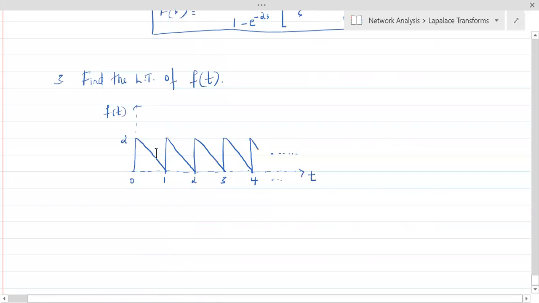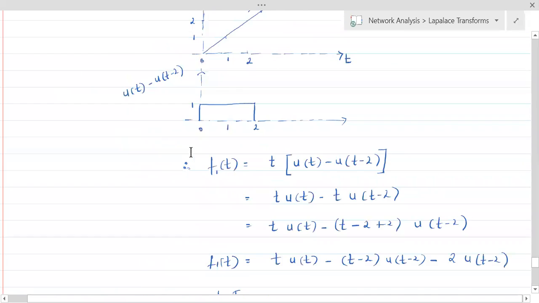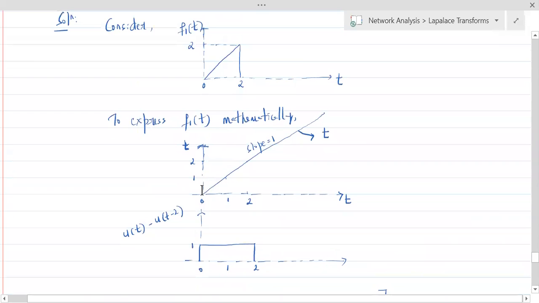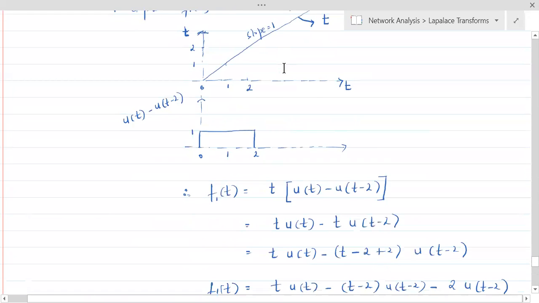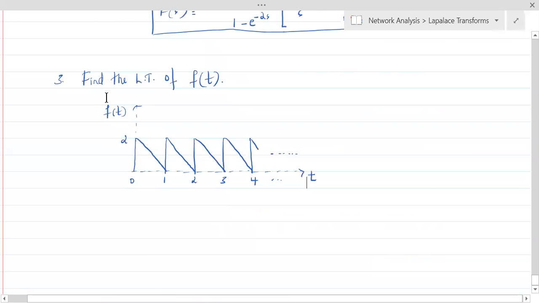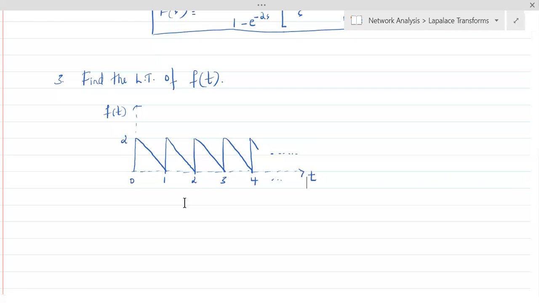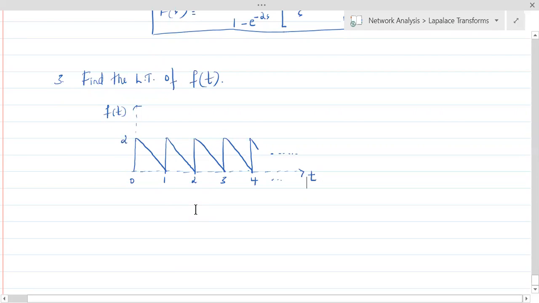So this is the combination of, again, two functions. This also is a combination of two functions, but see the ramp here. Ramp is going like this. See the ramp, that is why I call it a ramp, going like this. But here what's happening, there is a line going like this, and I don't want to call that a ramp. If it is like this, it is a ramp, but the line is going like this. So let's not call that anything. Let's just call it maybe the function f1 of t, something like that.